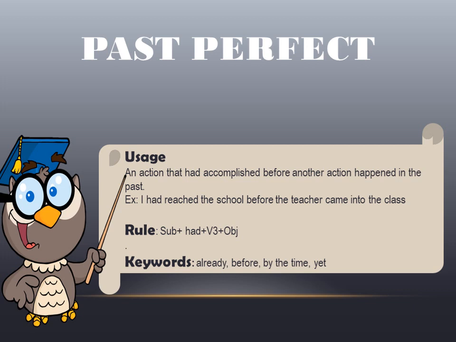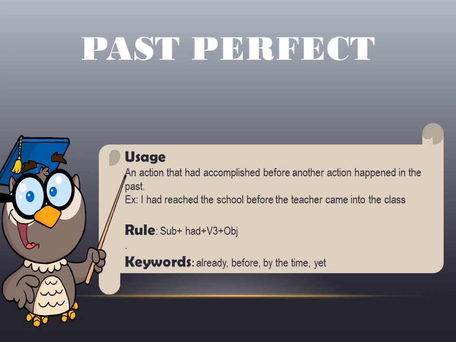Okay. Next is the interrogative, in which we ask the questions. So in that, the helping verb is placed before the subject. Had plus subject plus third form of the verb plus object. Like, had the train left before you reached the station? So this is past perfect. The keywords are already, before, by the time, and yet.